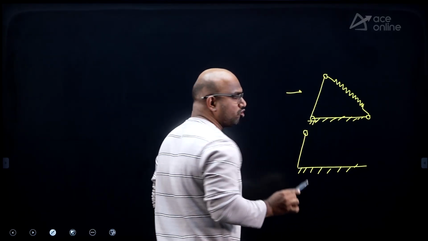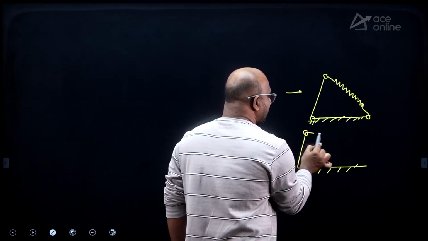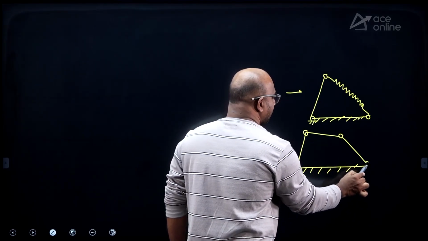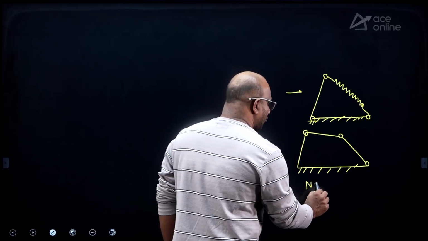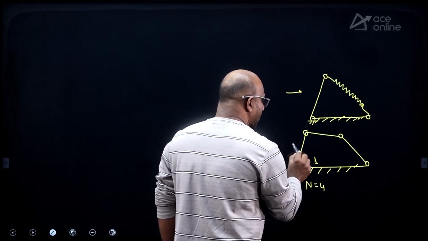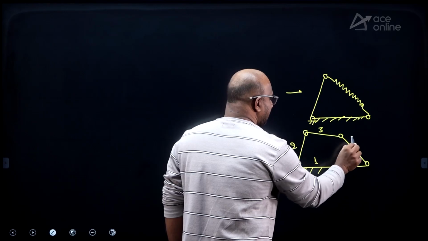So I can convert it to two binary links, one link here, another link here. Degree of freedom equal to how much? And the number of links equal to 4. Yes or no? 1, 2, 3, 4.